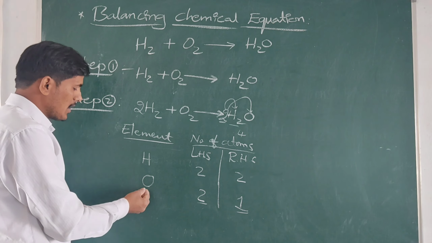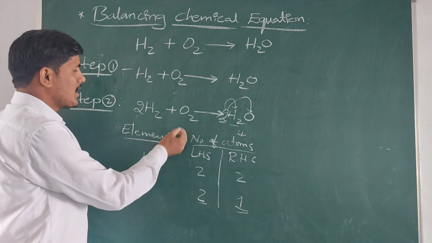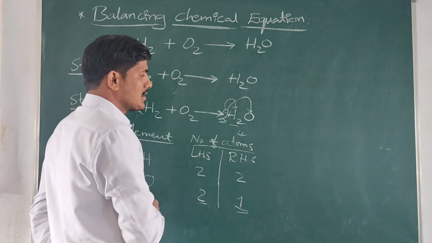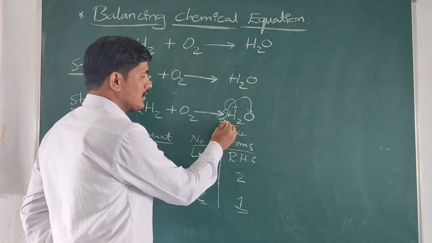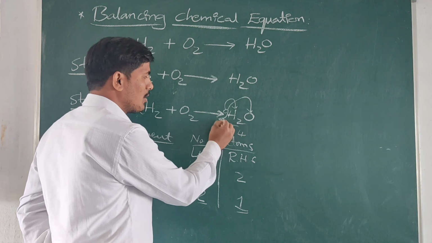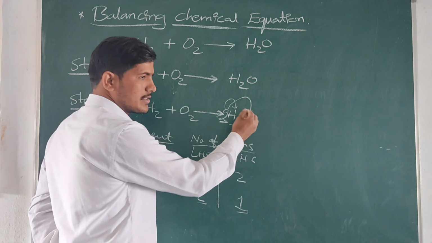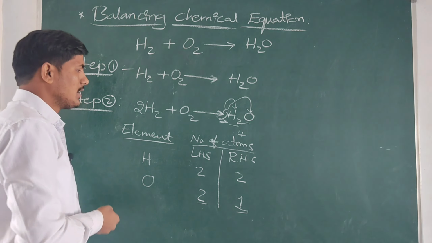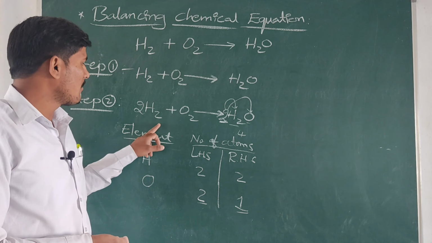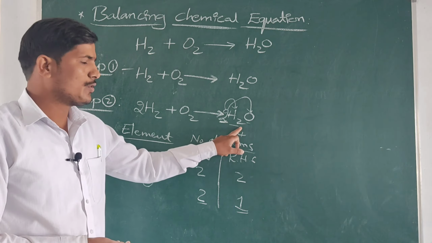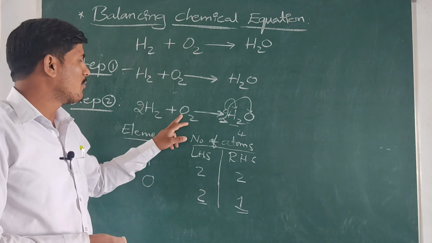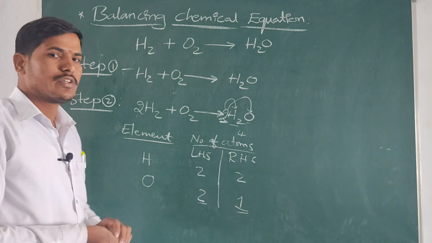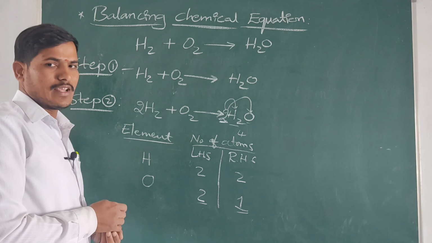Next element, which is the next atom? Oxygen. How many oxygens are there? 2 oxygens are there on the left side. Here how many oxygens are there? Here also 2 oxygens. This coefficient value is applicable to hydrogen and oxygen, so that's why here also 2 oxygens are present. See once again, 2 into 2, that is 4 hydrogens, balanced. Here how many oxygens? 2. Here also 2 oxygens are present. So this equation is balanced.